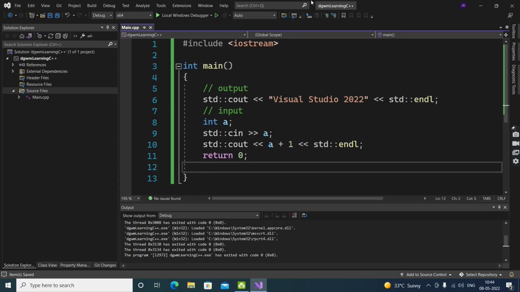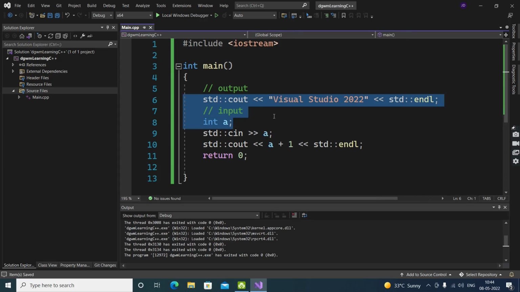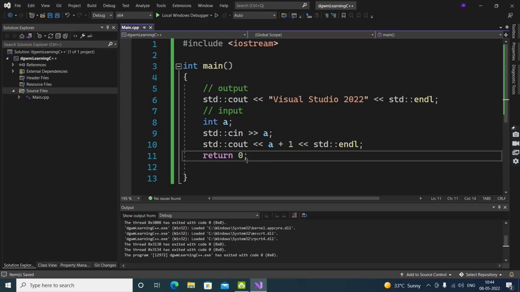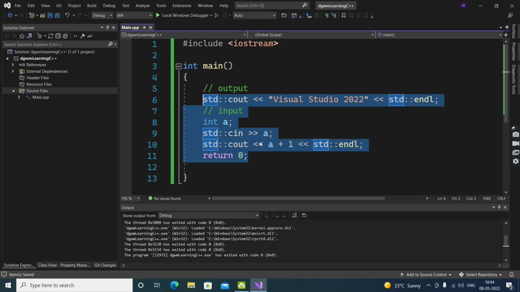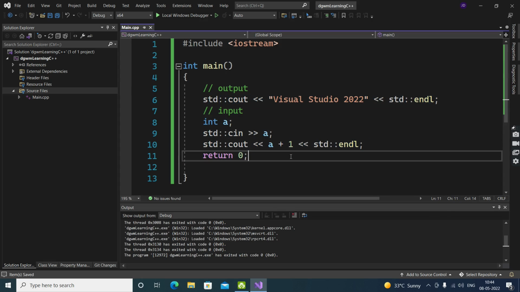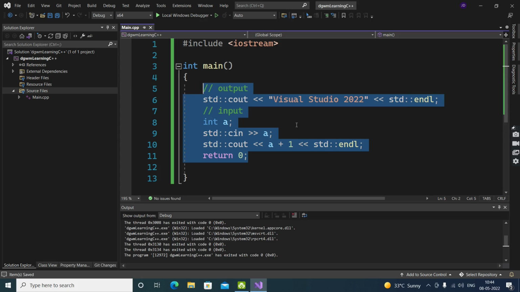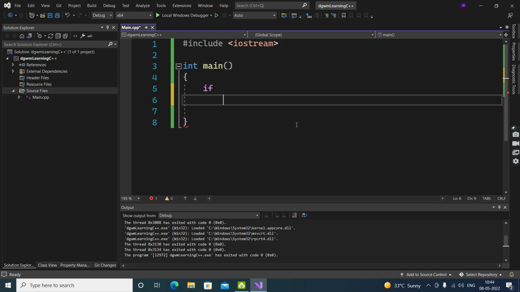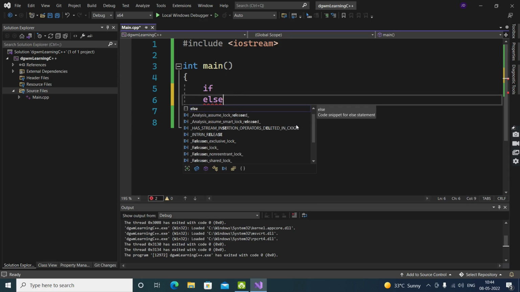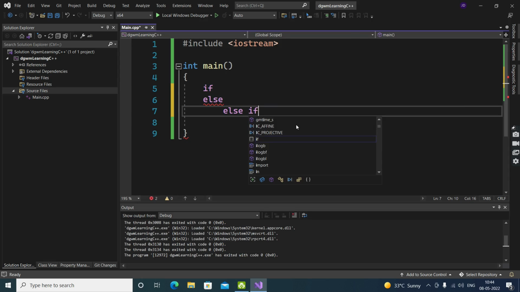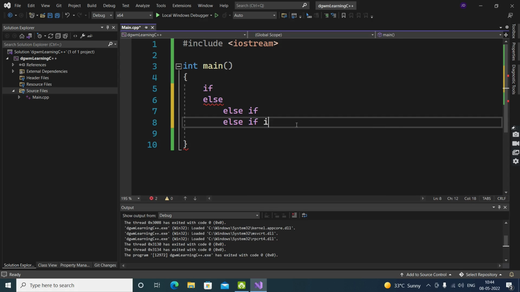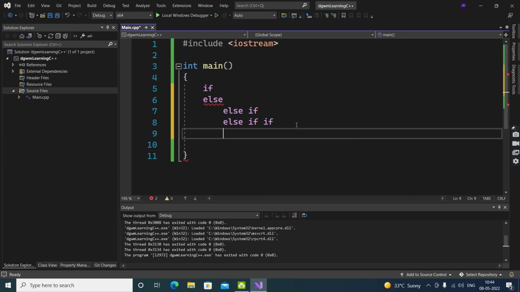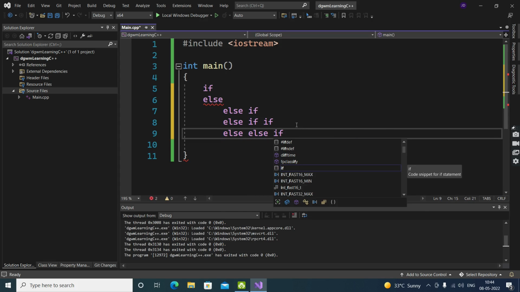So let's go further on. We're going to learn about the conditions first of all. Now, if means if, else means else. There is an else if, meaning else if. There are a lot of else ifs, there are a lot there.